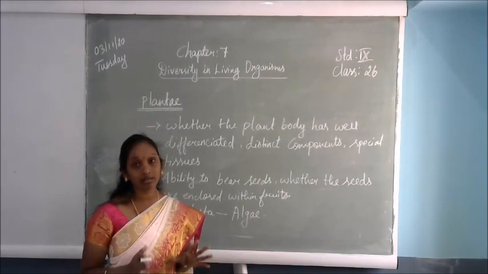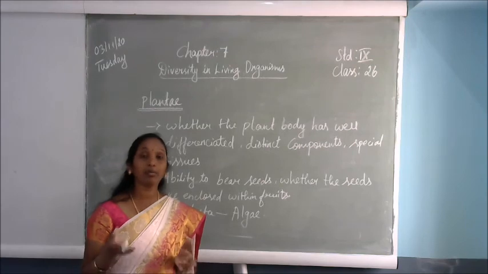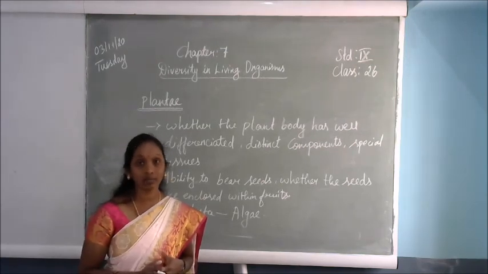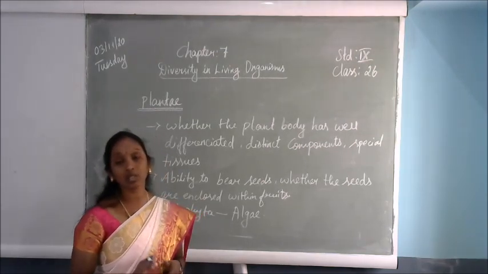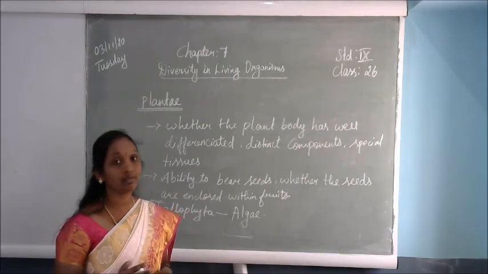In this type of plant, the seeds are present inside the fruits, and we cannot see them with our naked eye. We will discuss gymnosperms and angiosperms in the next class.